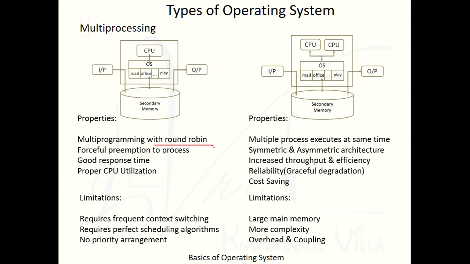It is not possible to run more than one process at the same time, but here it is possible to run more than one process at the same time. There was proper CPU utilization, but here we can further increase the performance and throughput of the system. Another thing here, there is cost saving and reliability, that is the additional advantage.